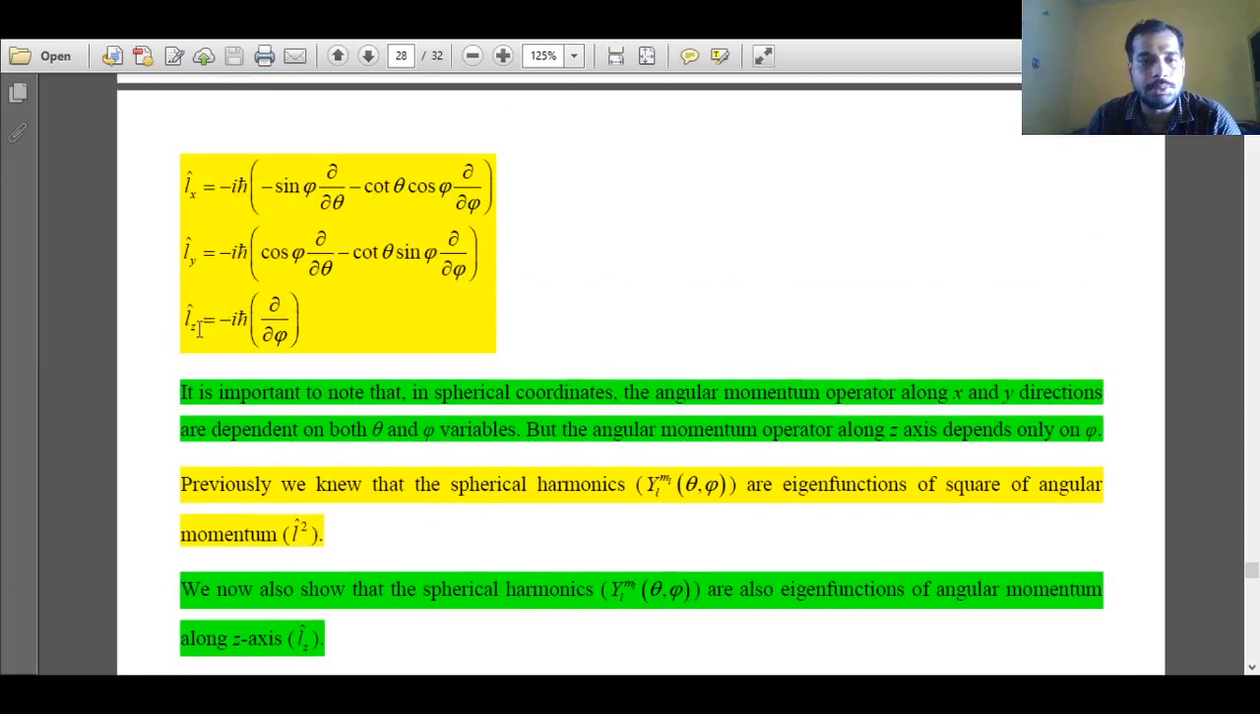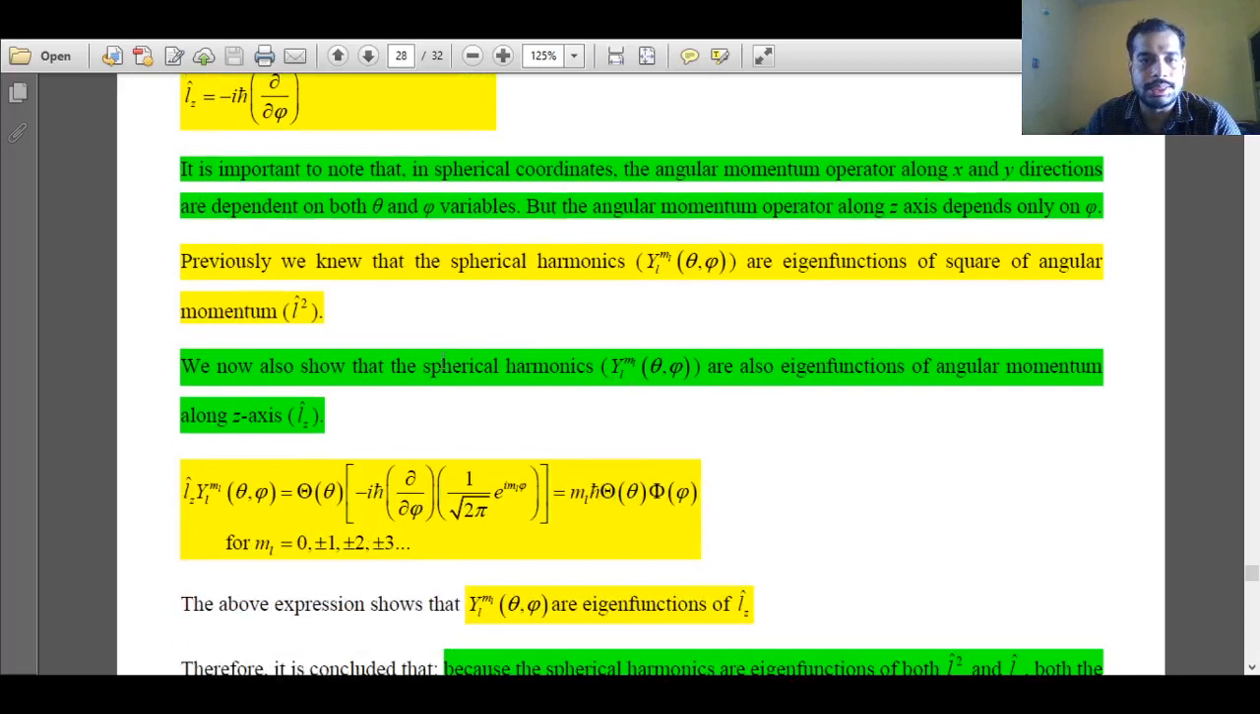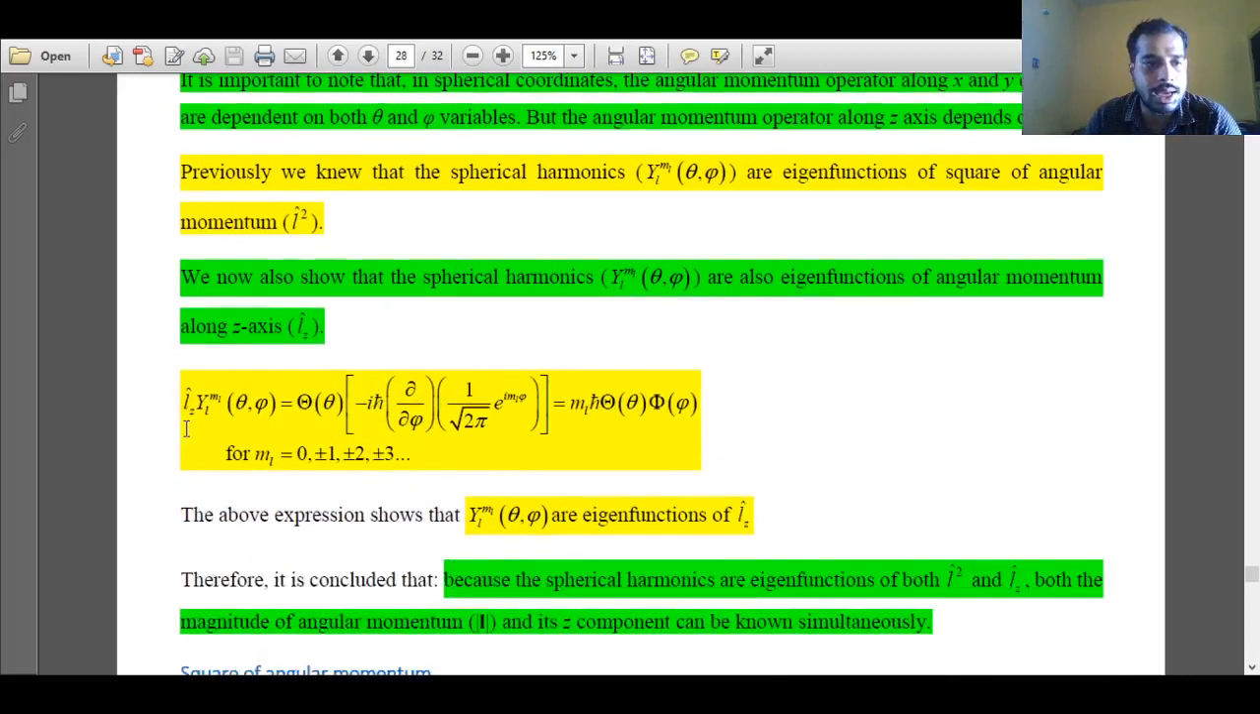means angular momentum operator along z direction. Okay, so we'll verify that. So the Lz operator is taken, and it is acted upon the spherical harmonic function. The spherical harmonic function is a product of two functions. There is a theta function and there is a phi function.